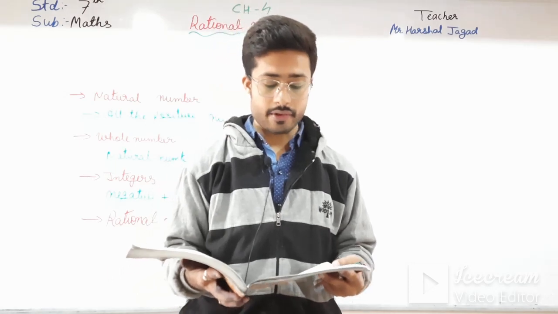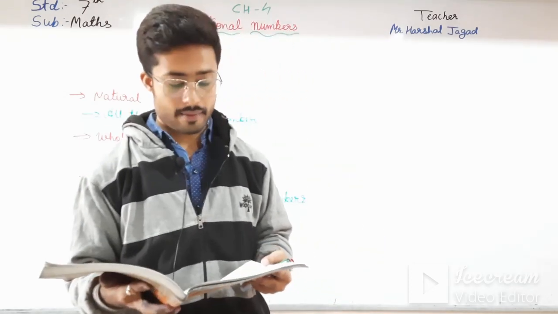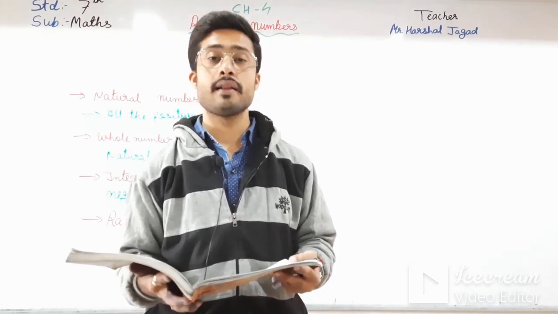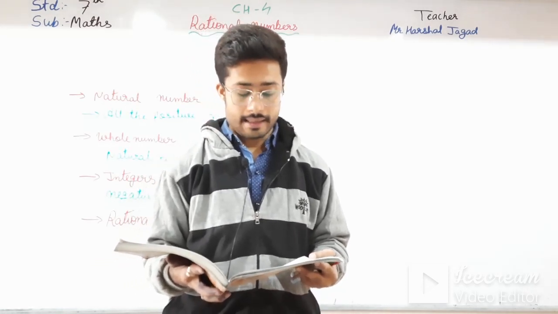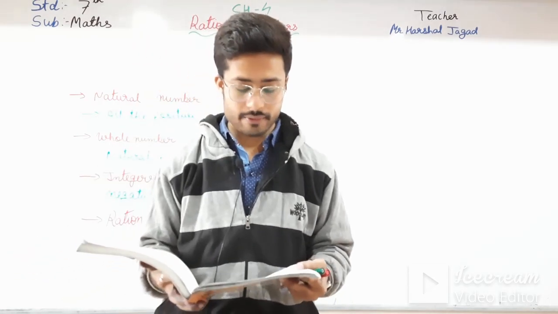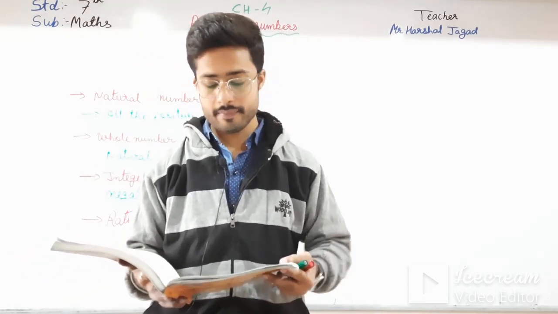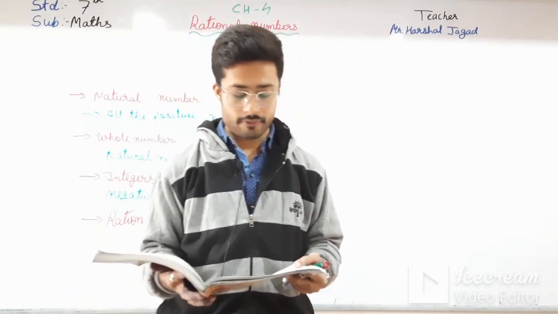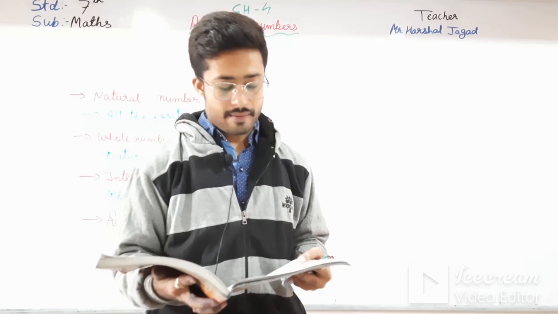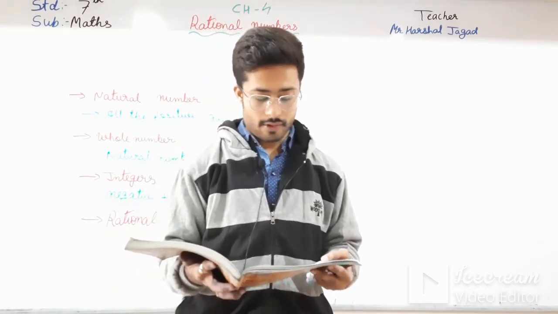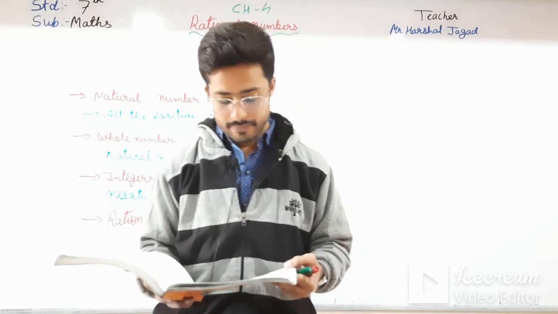In this chapter you are going to learn about another type of number called rational numbers. Let us do some exercises on natural numbers, whole numbers and integers before we start the study of rational numbers. In the box, you can add the following whole numbers, multiply the following whole numbers, and subtract the following whole numbers, and that you can also do.